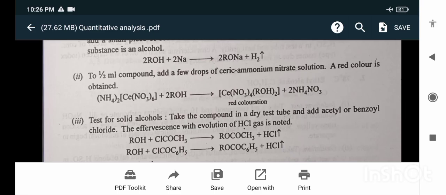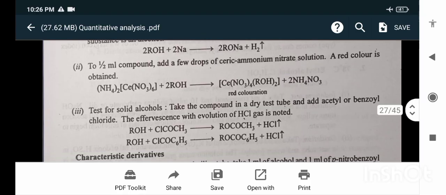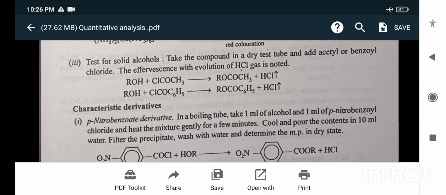To half ml of the compound, add a few drops of ferric ammonium nitrate solution. A red color is obtained. Test for alcohol: take the compound in a dry test tube and add acetyl or benzoyl chloride. Effervescence with evolution of HCl gas is noted.